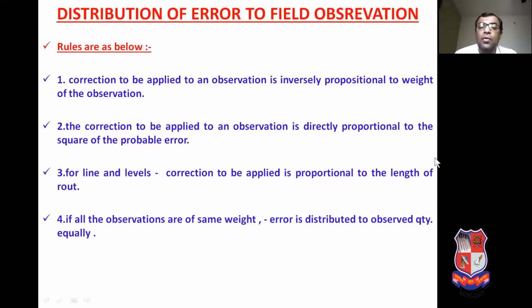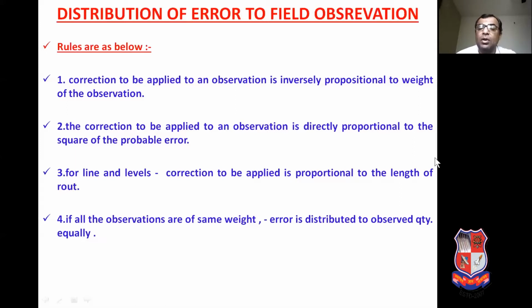Number 3, for lines and levels, the correction to be applied is proportional to the length of the route. Meaning if the length of the line is more, then the value of correction will be more, and if the length of the line is less, the value of correction will also be less, and the same for the level.